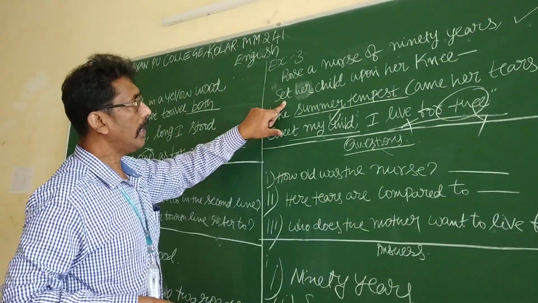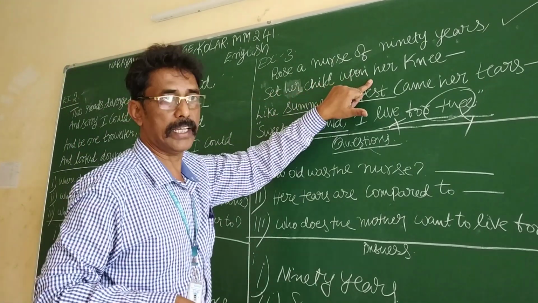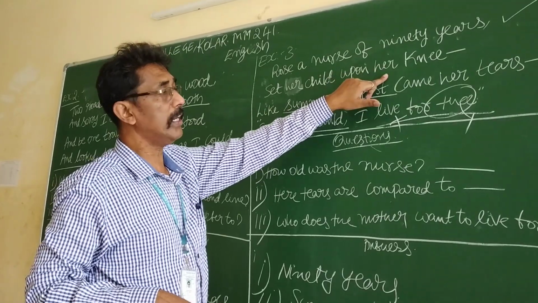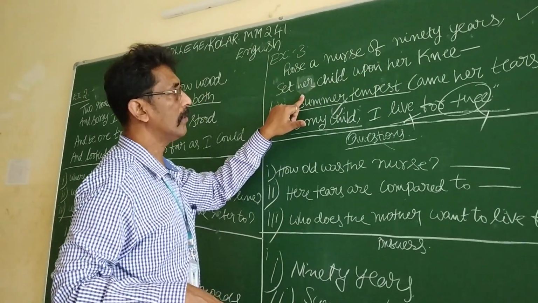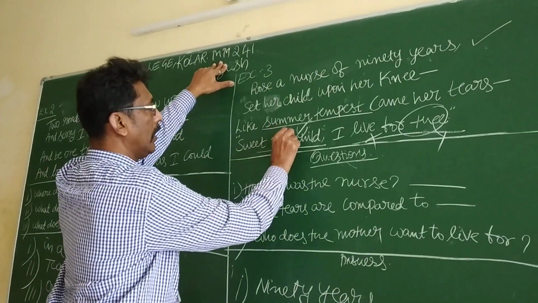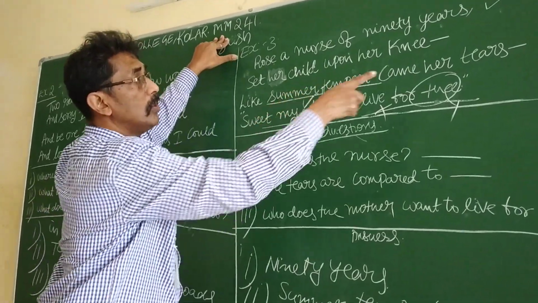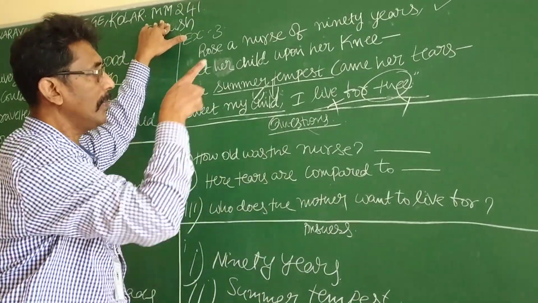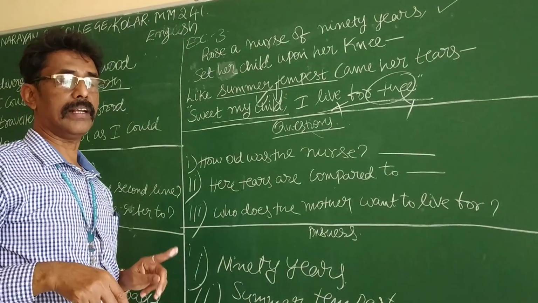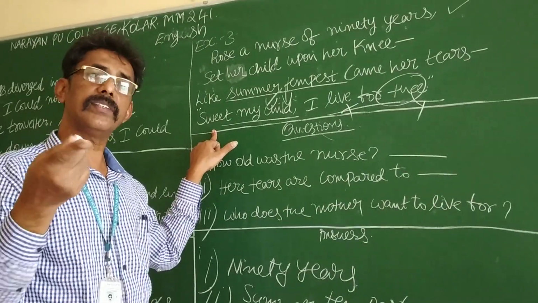Next. Where does the speaker keep her child? On her knee. Who is there on the knee of Rose? Her child. Okay. What is the meaning of summer tempest? Her tears. Whose tears are compared to the summer tempest? Nurse. In this order. What does the 4th line express? There is no answer.